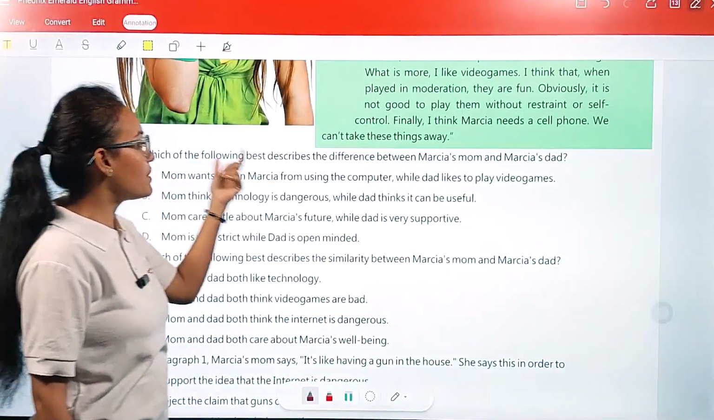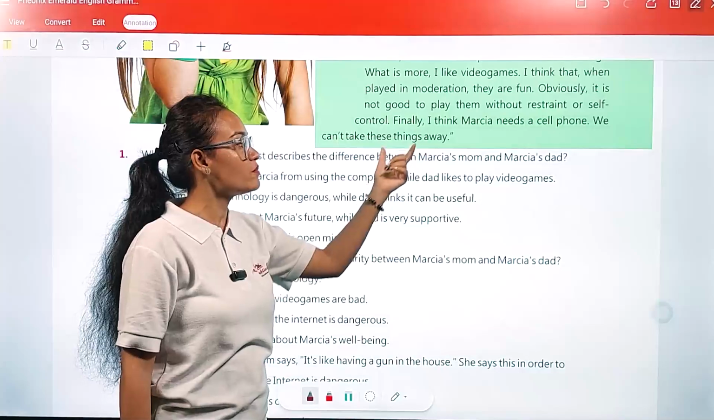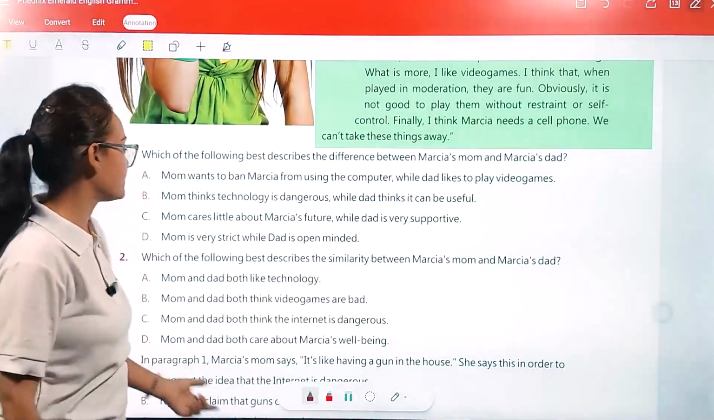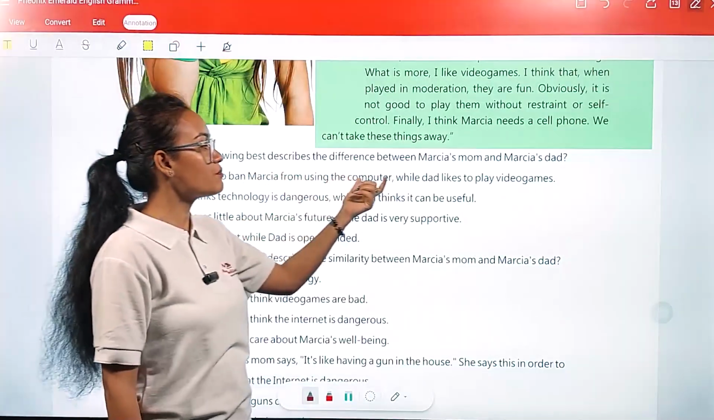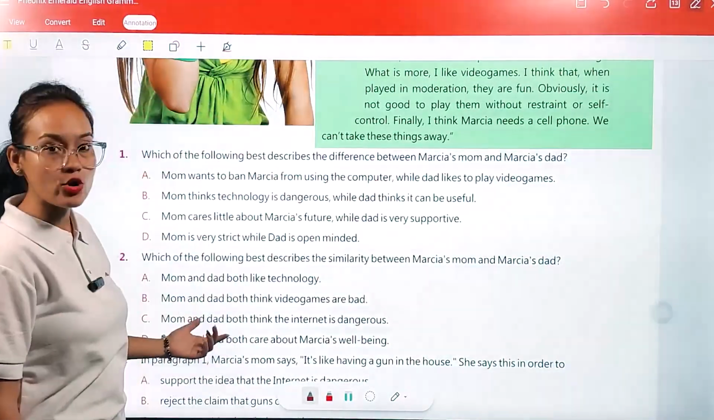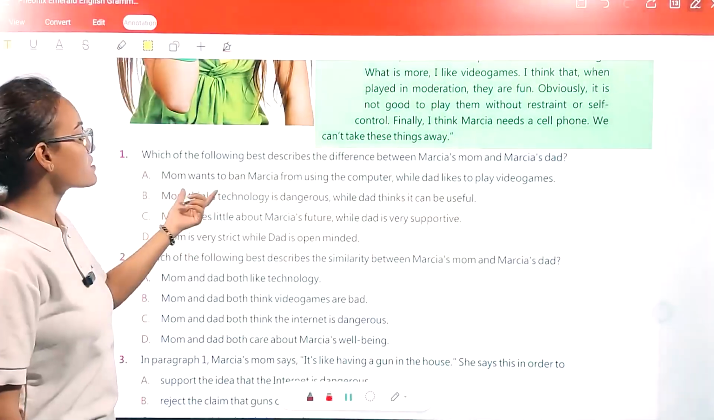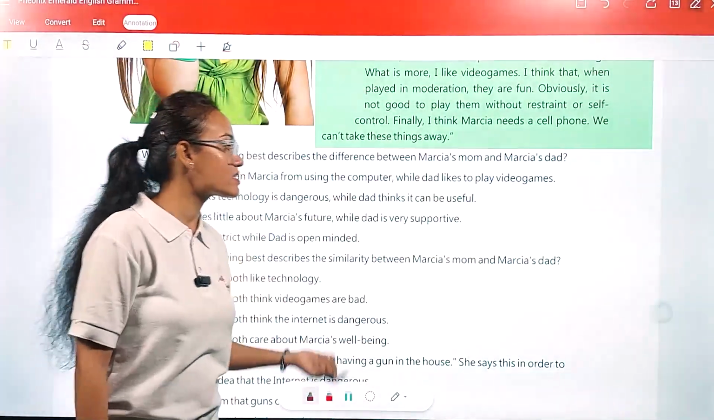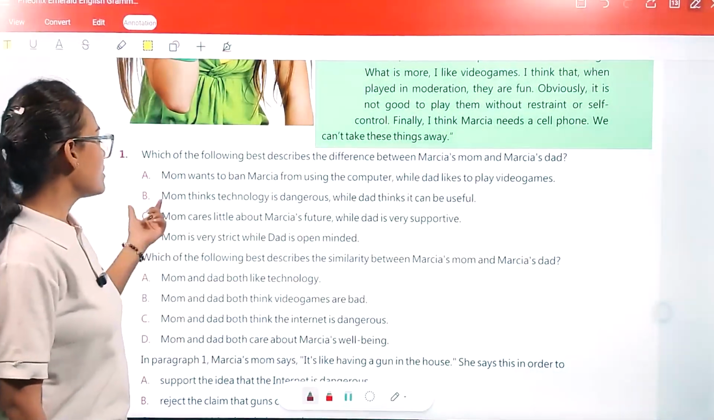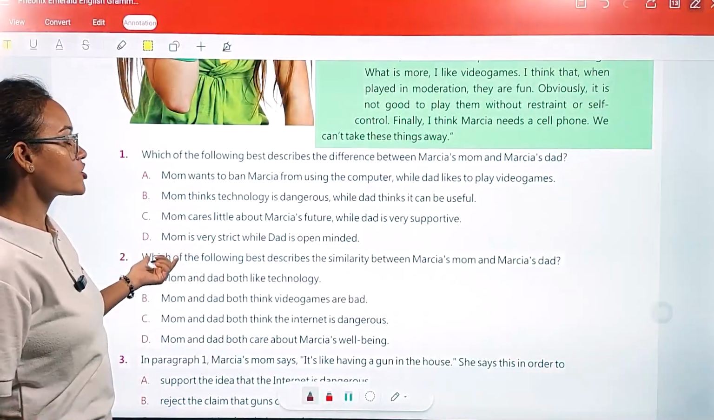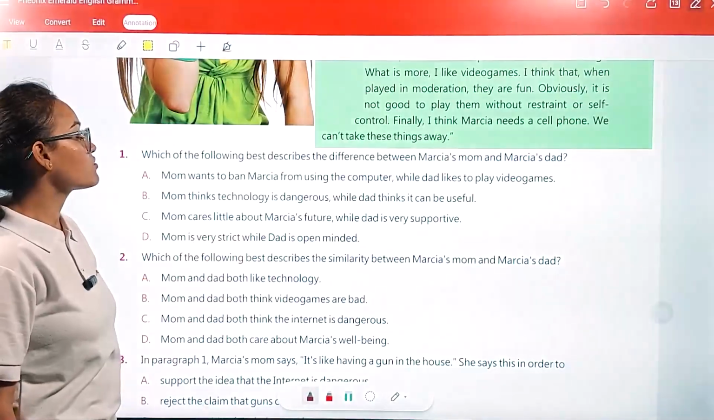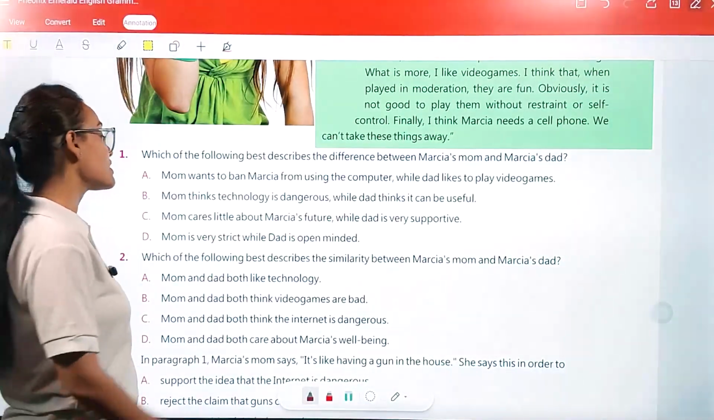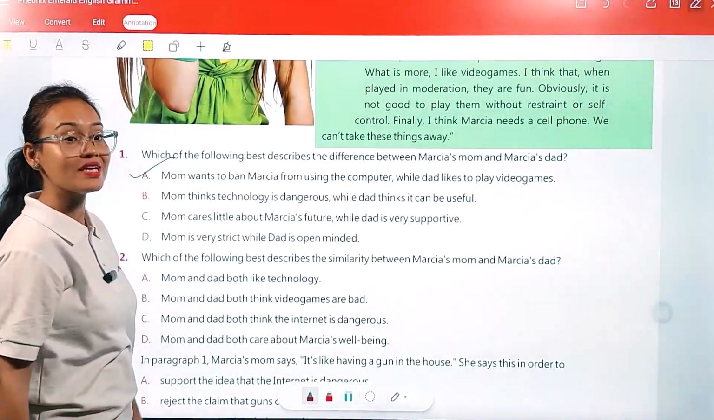First, which of the following best describes the difference between Marcia's mom and Marcia's dad? A. Mom wants to ban Marcia from using the computer while dad likes to play video games. B. Mom thinks technology is dangerous while dad thinks it can be useful. C. Mom cares little about Marcia's future while dad is very supportive. D. Mom is very restrictive while dad is open-minded. No, the best suited answer is option A.